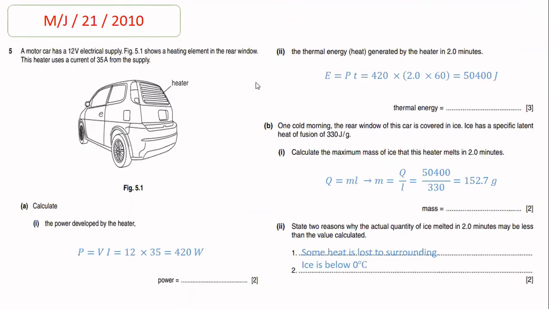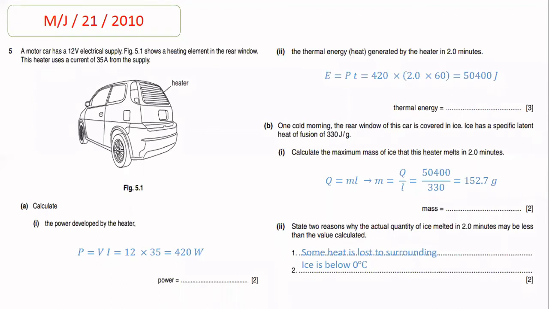The thermal energy generated by the heater in 2 minutes. Now the examiner asks you to calculate the thermal energy generated by the heater in 2 minutes. So beta, the formula for calculating energy is power multiplied by time. In place of power, we put 420, and in place of time, we put 2 multiplied by 60, which is 120 seconds. So after solving it, we will get the answer, which is 50,400 joules.